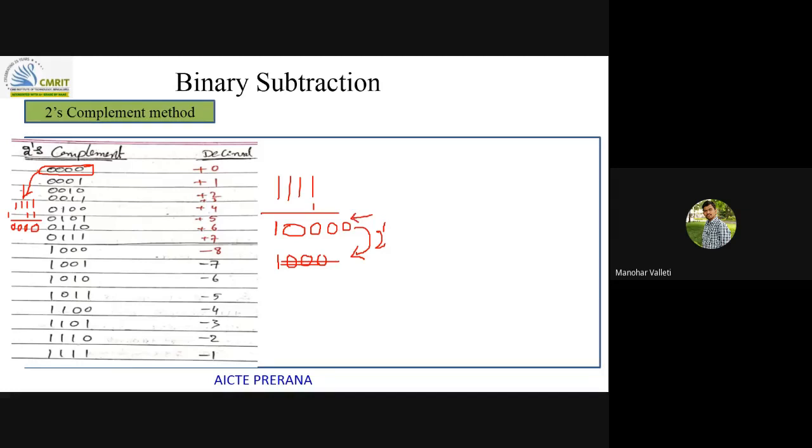Starting from here, preserving the entire thing, so the entire thing will come, and the minus sign. So if you take twos complement for 0, you are getting some other number, not minus 0. So that's the thing.